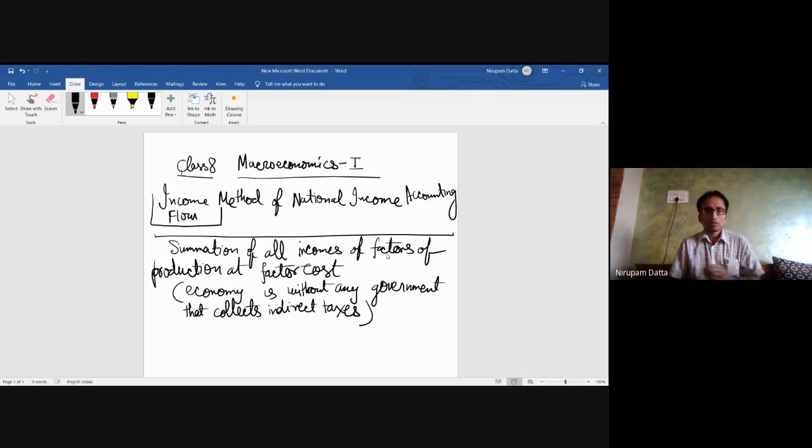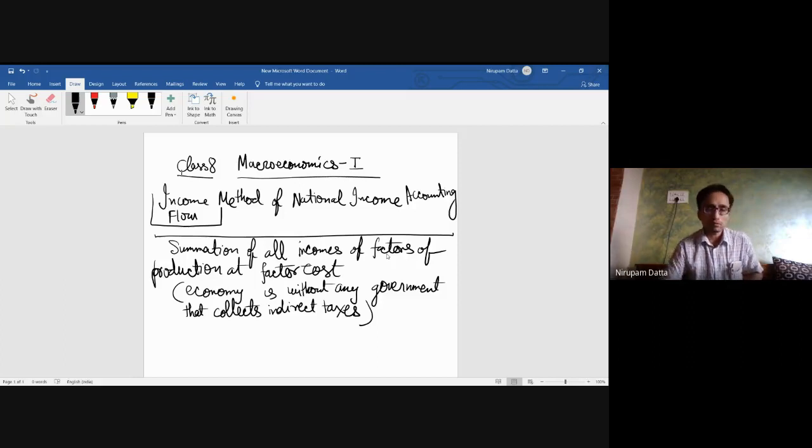Okay. So in an economy without any government that collects indirect taxes, the summation of all incomes of factors of production at factor cost will be equal to the national income or national output at market price. But when the government collects indirect taxes, that is GST or VAT, then in that situation, the summation of all incomes of factors of production at factor cost will not be equal to the national output, that is GDP or GNP at market price. So keep this in mind.